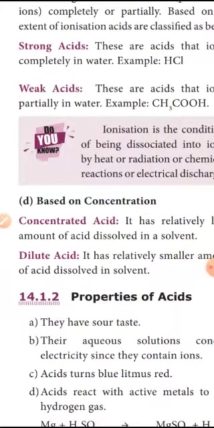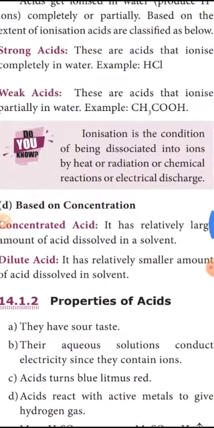Concentrated acid means the acid amount is high. Dilute acid means less amount of acid. The solvent is water.